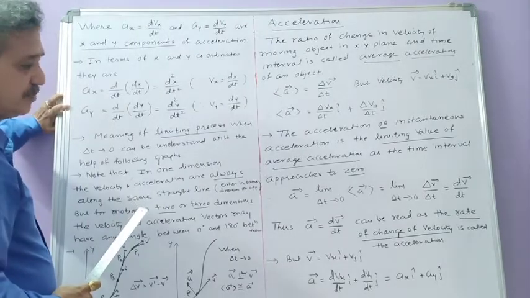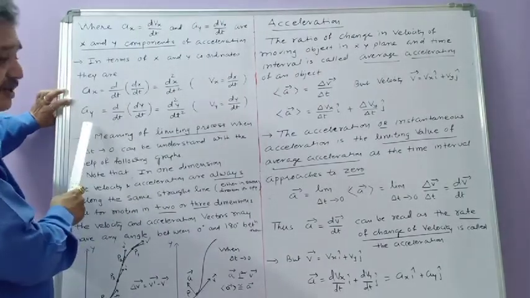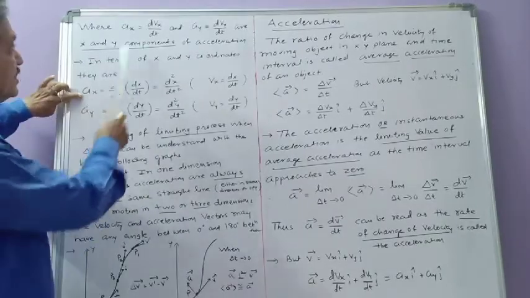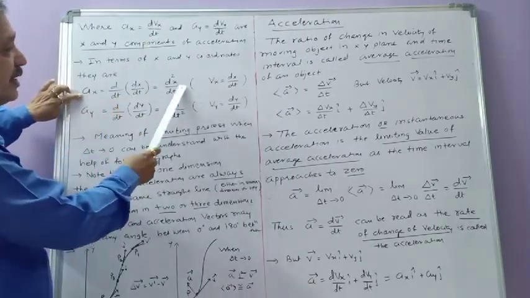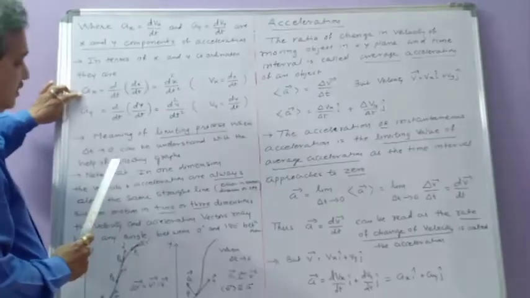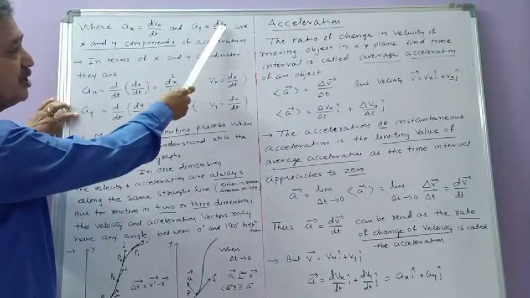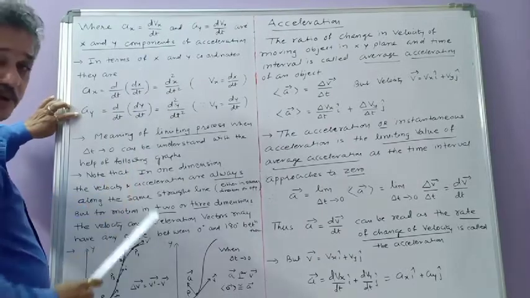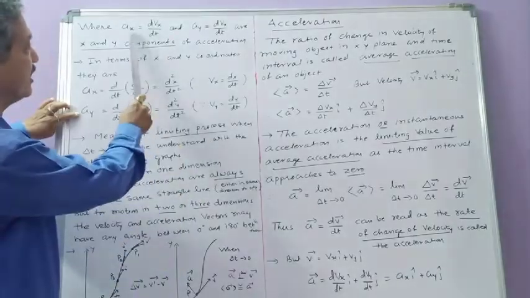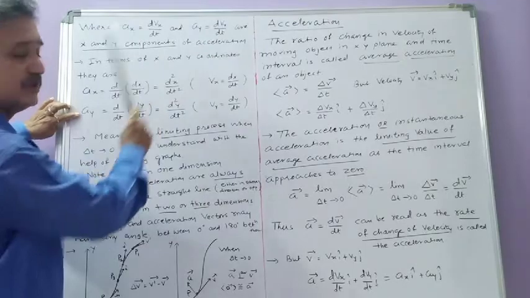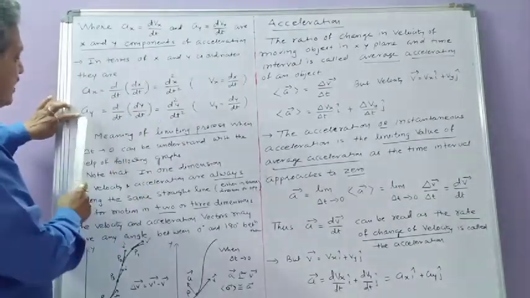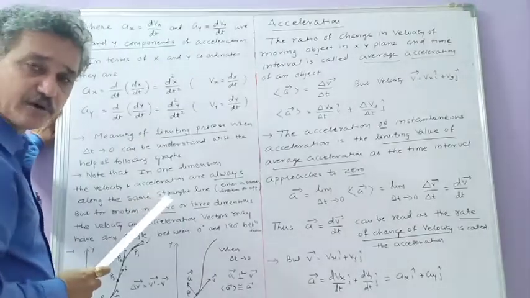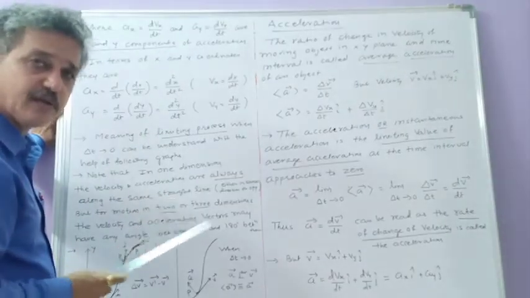So we remember that ax and ay can be written in two ways. One, ax equal to dvx by dt, or you can write d square x by dt square. Another, ay equal to dvy by dt, or you can write d square y by dt square. So here ax and ay are in terms of velocities, and here ax and ay are in terms of the x and y coordinates of the position of a particle in the xy plane.